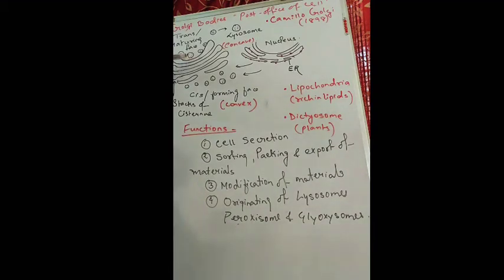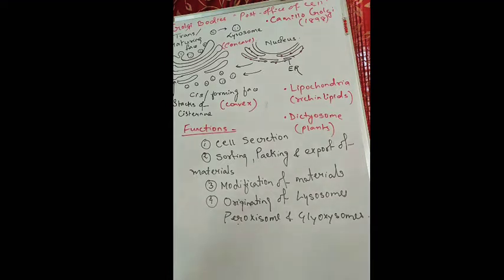That means they tear off from the cisternae membrane and are released outside and sent to the part where they are required. These vesicles that are pinched off are always from the trans phase or the maturing phase, and are discharged either within the cell or outside the cell. Because of this, as I told, it is known as the post office of the cell, the middleman of the cell, or the director of macromolecular traffic in the cell.